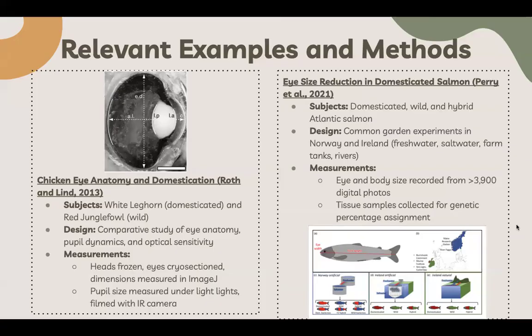And what they found is that domestic salmon tend to have smaller eyes than wild ones, probably because they don't rely on vision as much in captivity. So it's a great example of how even small traits can change through the process of domestication.